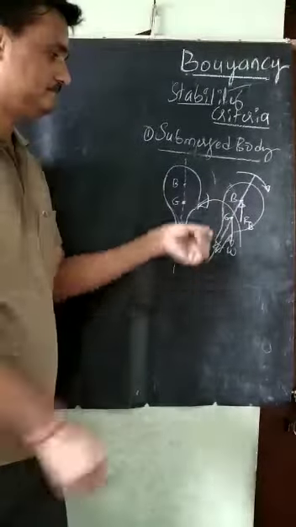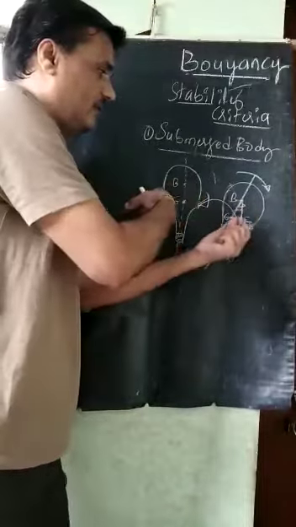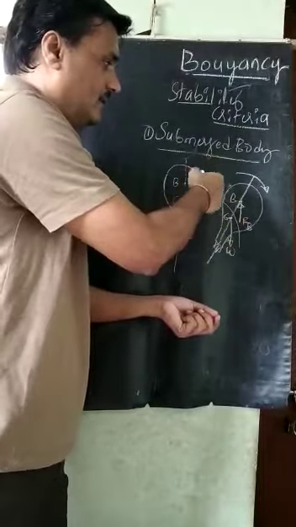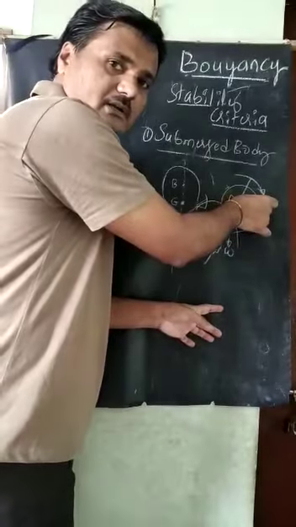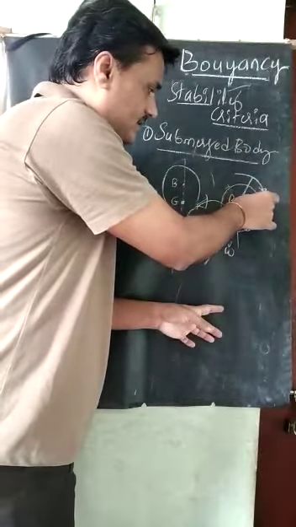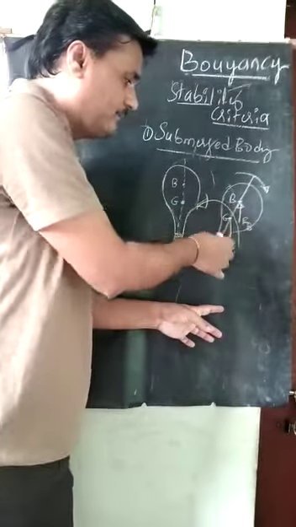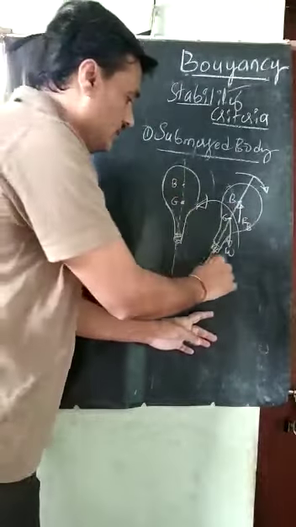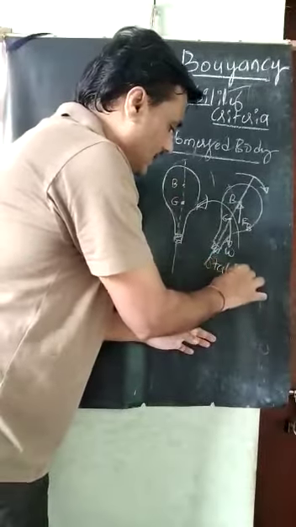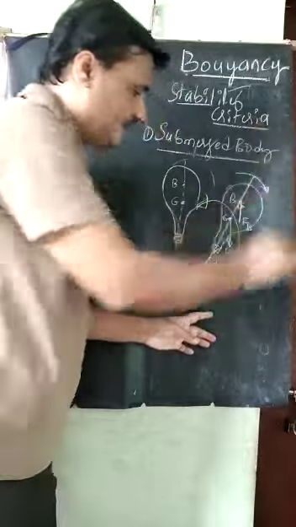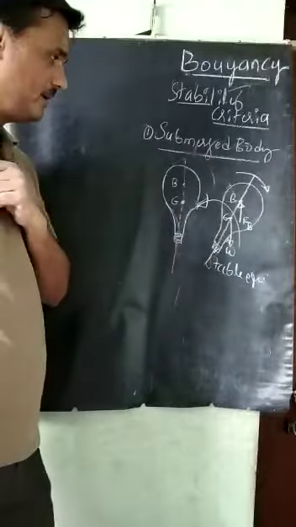See this, it is like this. It is creating an anti-clockwise direction. The external disturbance is in the clockwise direction, and the couple created by FB and W is in the opposite direction. Therefore, this is stable equilibrium. It is under stable equilibrium.